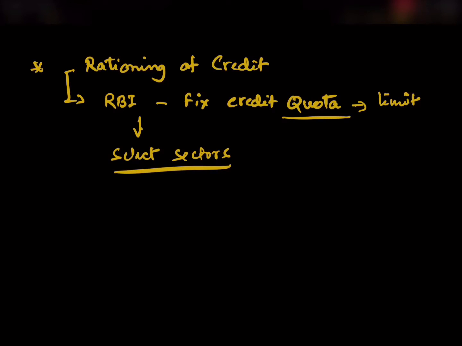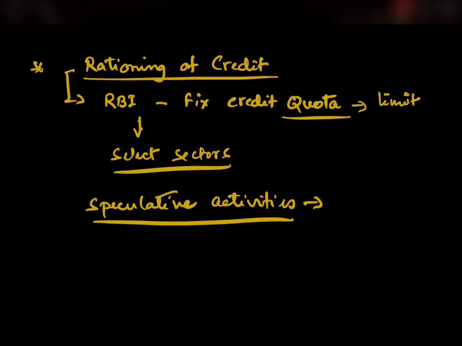Now this rationing of credit by the RBI is done mainly to restrict certain sectors from the speculative activities point of view.